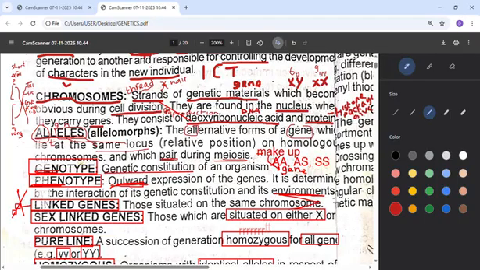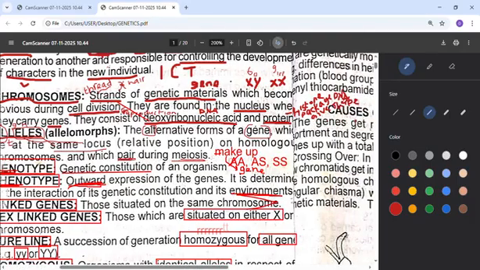They are found in the nucleus, like I said, when they carry genes. They consist of deoxyribonucleic acid, DNA, as I've said earlier, and protein. The name of that protein is histone. Histone is the protein that we find in the DNA, which is also in the chromosome. So they are always being packaged. That protein can also give shape. So they are packaged inside the DNA, as you can see here, and they also give shape to that DNA.